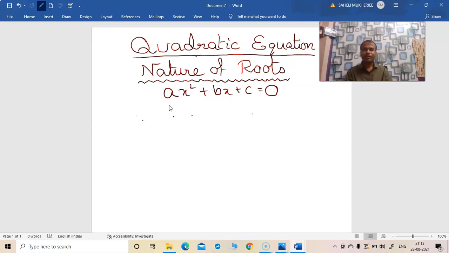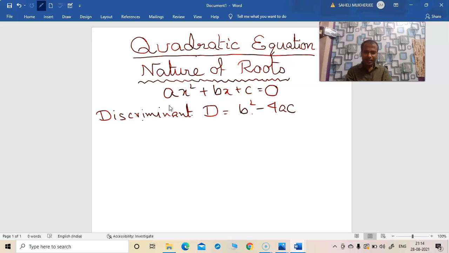Now tell me, what is its discriminant? Discriminant of a quadratic equation is denoted by the letter d, and it is b square minus 4ac.